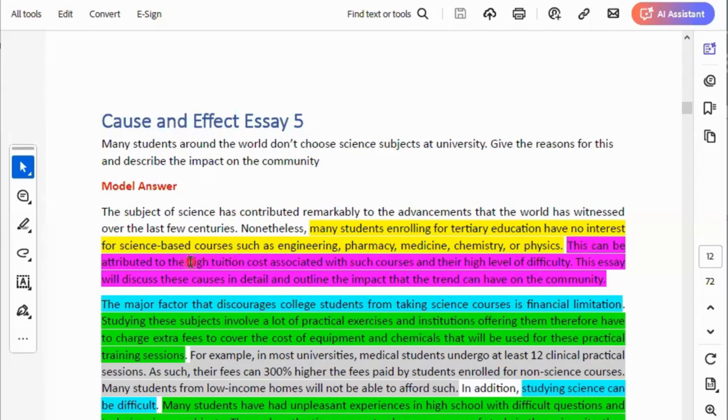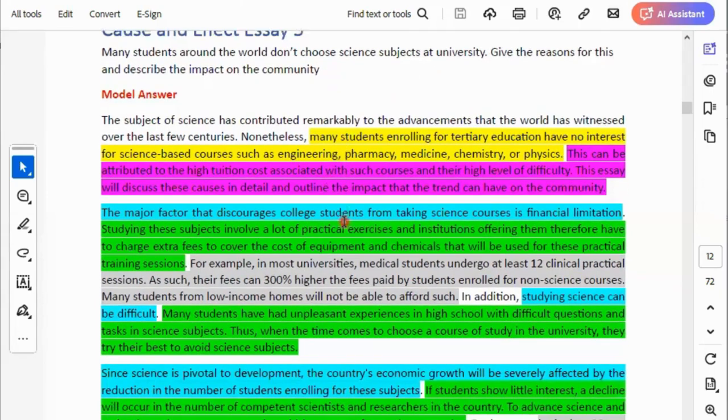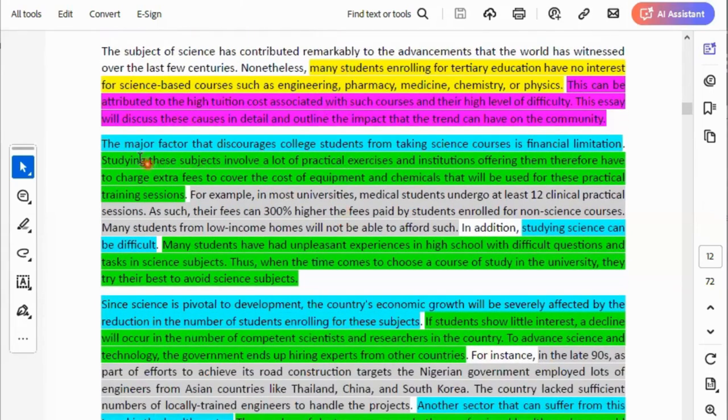This can be attributed to the high tuition cost associated with such courses and their high level of difficulty. Can you see? He has mentioned the causes. What are the reasons, the causes? What are the factors contributing to this trend? And that's what you see in the main body. Paragraph 2 now tells us the first point as per the causes of that trend, and then the second cause.